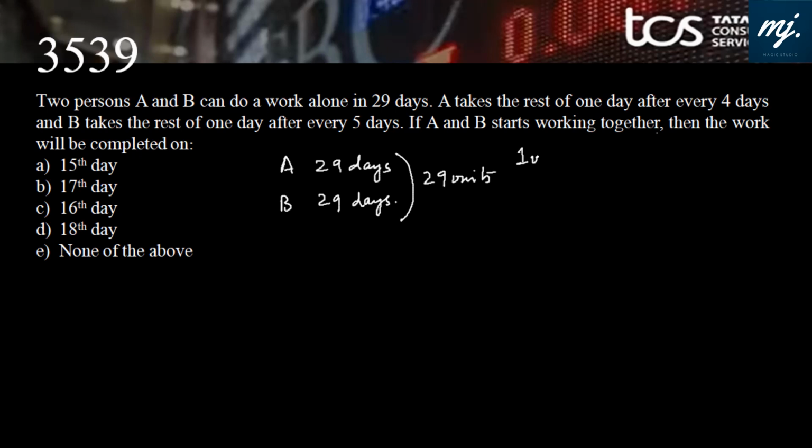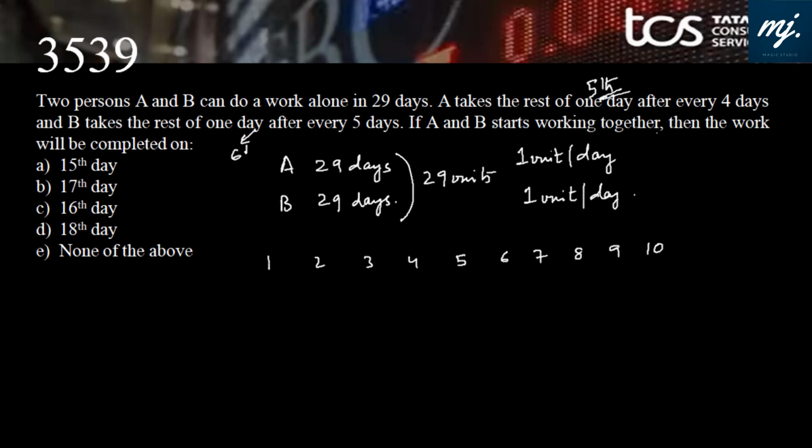A's efficiency is 1 unit per day and B's efficiency is also 1 unit per day. Now what is happening on first, second, third, fourth, fifth? Let me take a few days and then we can frame the cycle. Every day A and B are working, but A is taking rest on the 5th day after every 4 days, and B is taking rest on the 6th day because he is resting after 5 days.